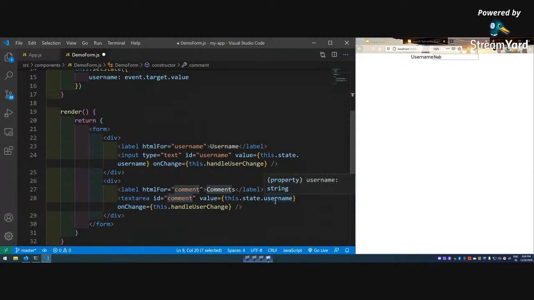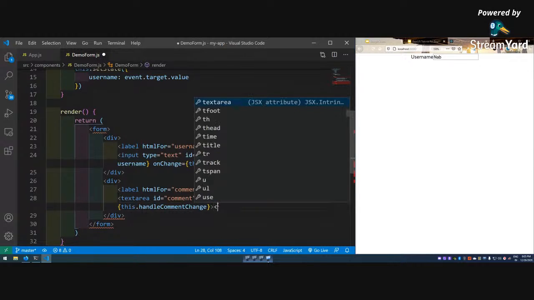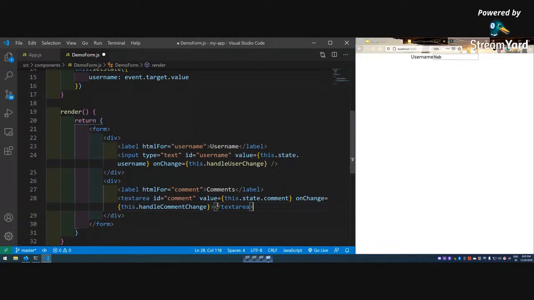Again, this dot state dot comment, it is exactly similar. This is onChange handle user, but we have to call some other function. This is comment change. And one more important thing for textarea only: it cannot be self-closing like this. It has to have an ending tag, so that is required.